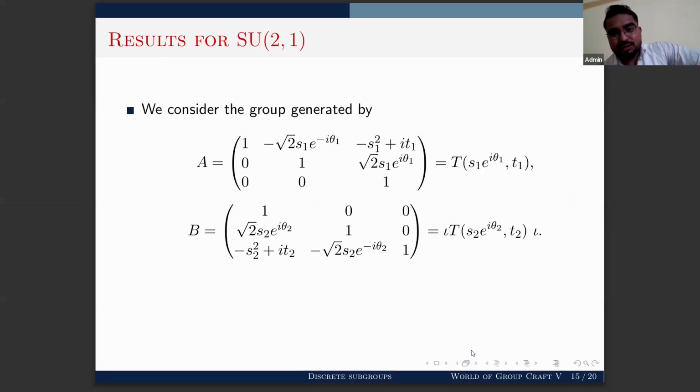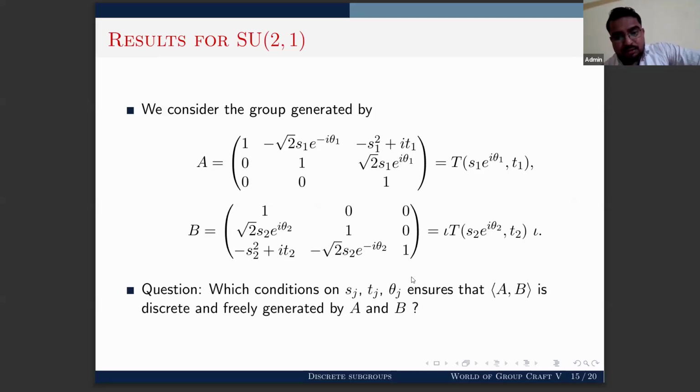So let A be the Heisenberg translation by (S1 e^{iθ1}, T1). This A is a Heisenberg translation inside SU(2,1), which fixes infinity. And B is a Heisenberg translation inside SU(2,1), which fixes 0, a Heisenberg translation by (S2 e^{iθ2}, T2). Now the question is: under which conditions on Sj, Tj, θj is the subgroup generated by A and B discrete and free?